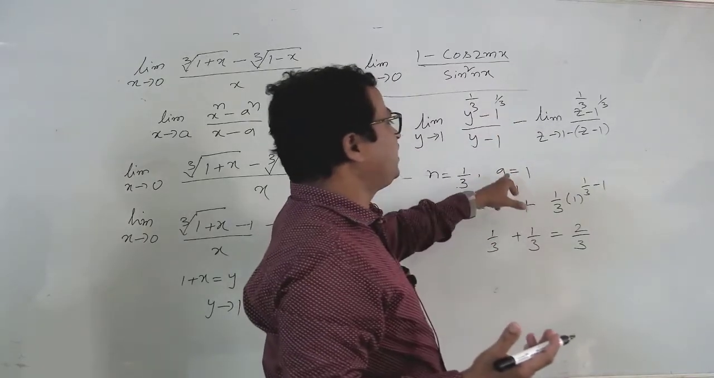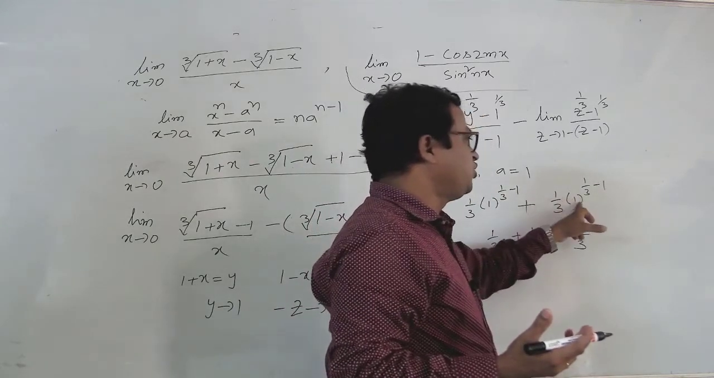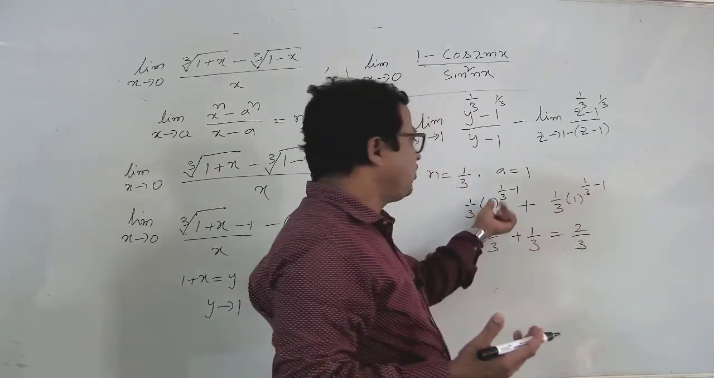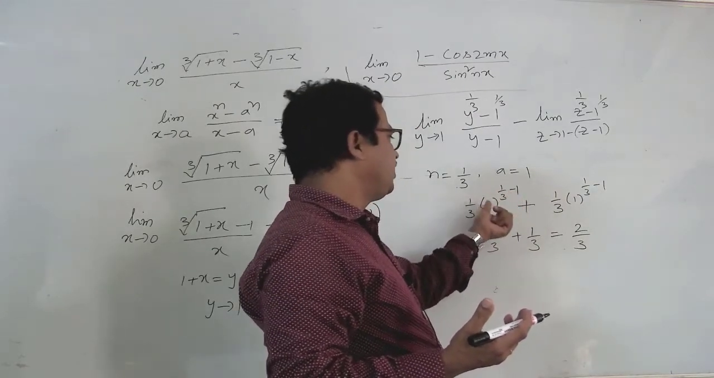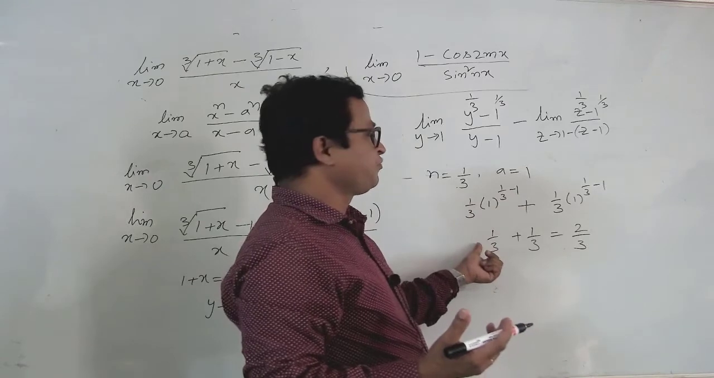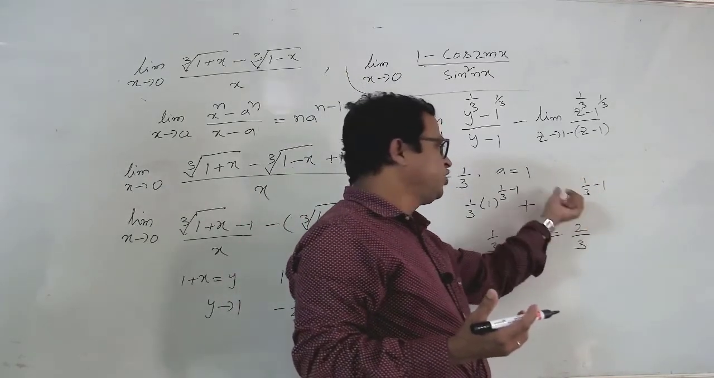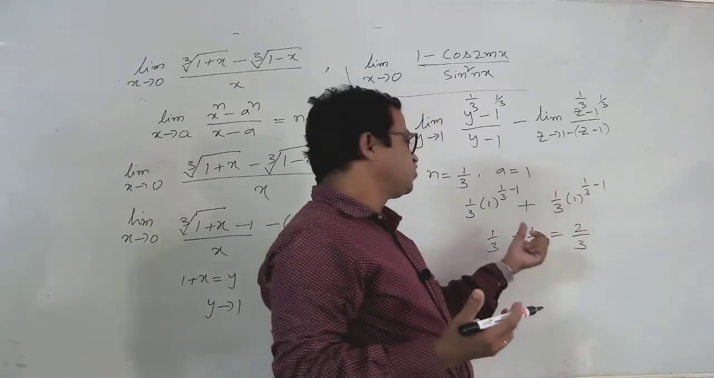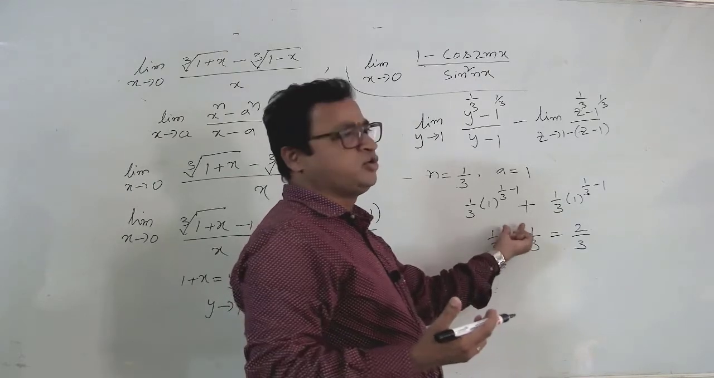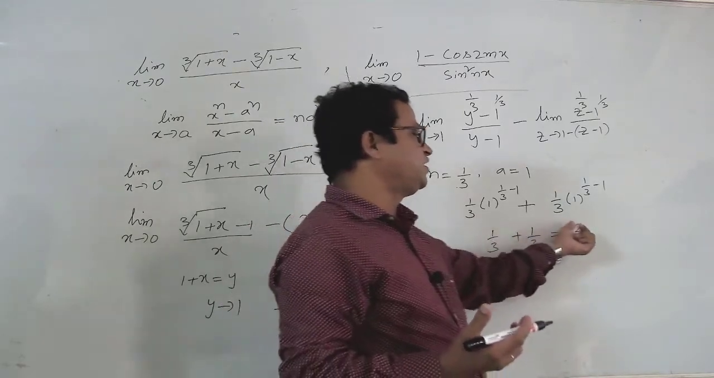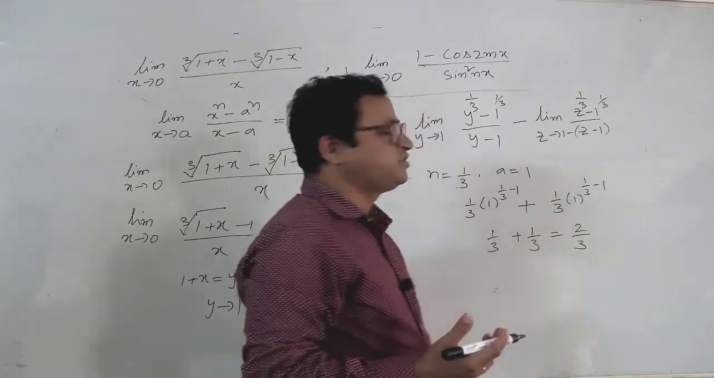So then what we get: a value is equal to 1, n value is equal to 1 by 3. So n into a to the power of n minus 1. So 1 to the power of n, 1 to the power of anything, is equal to 1 only. So 1 into 1 by 3 we get 1 by 3, plus here also 1 to the power of anything is equal to 1 only. 1 into 1 by 3 we get the same 1 by 3 only. So now take the LCM. Both the denominators are the same, just add the numerators. Then 1 plus 1 is equal to 2 and the denominator is the same, 3. So the value is 2 by 3.